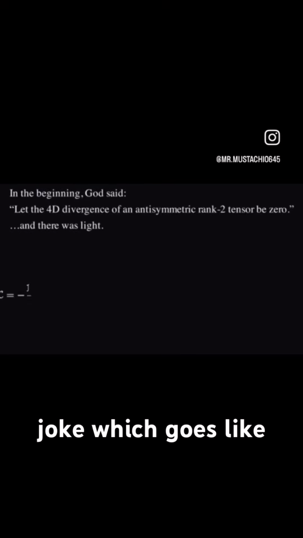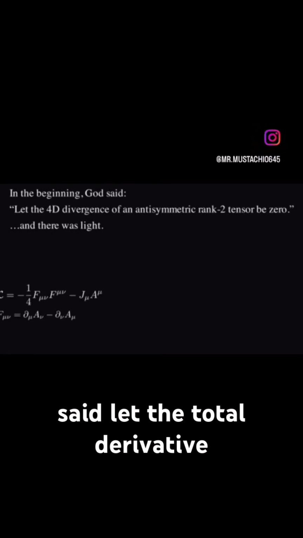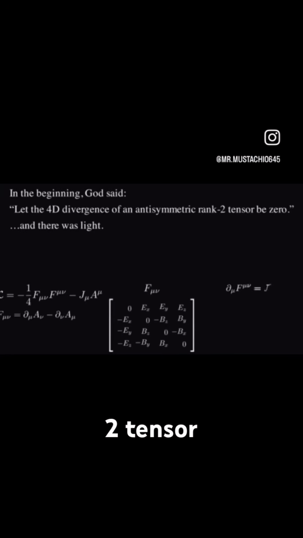There's an old physics joke which goes like, in the beginning, God said, let the total derivative of an antisymmetric rank 2 tensor be 0, and there was light.